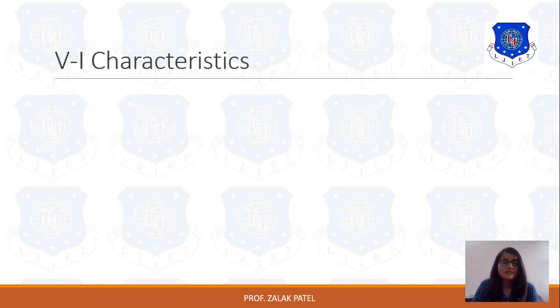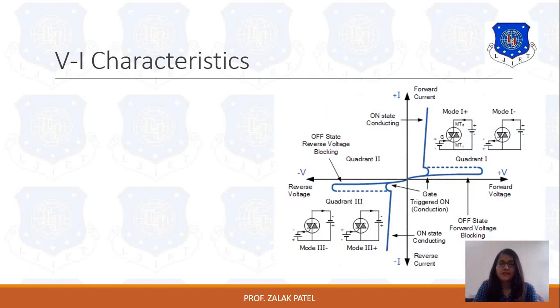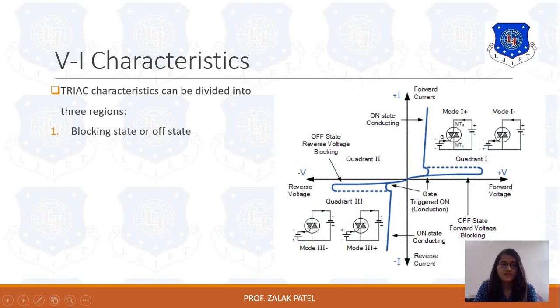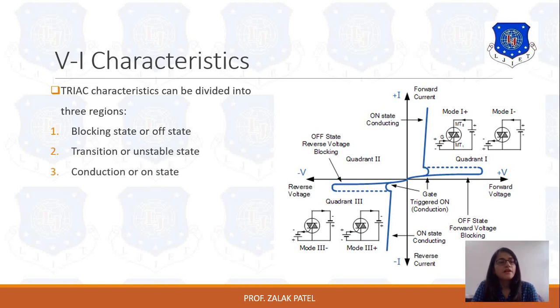As we discussed the basics of the VI characteristic of TRIAC in the last lecture, it looks like this and it operates in three basic regions: blocking state or off state, second transition or unstable state, and third conduction or on state. We already discussed the first two states in the last lecture. So let's start with the conduction or on state of TRIAC.